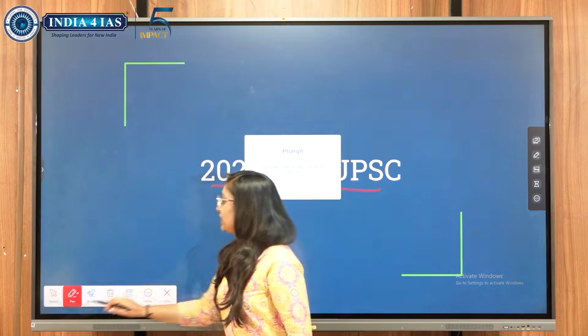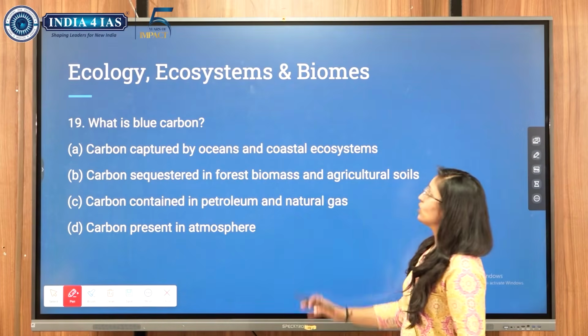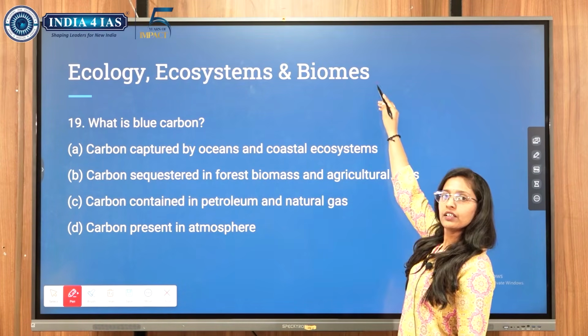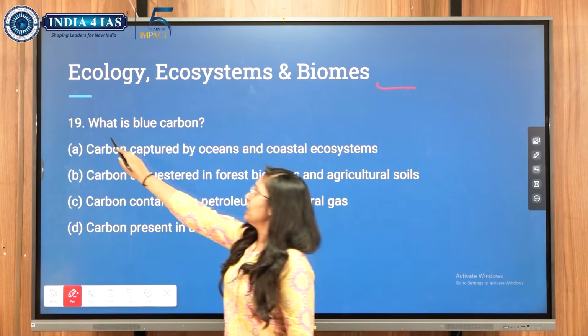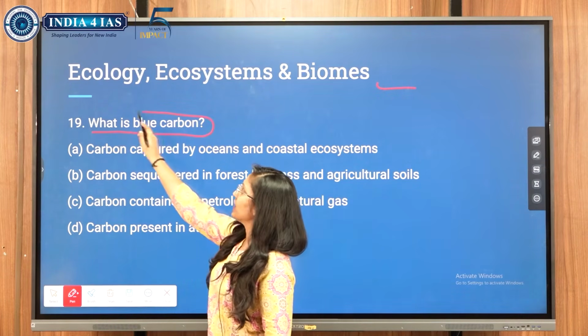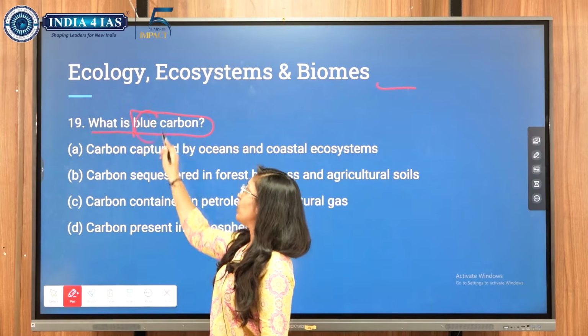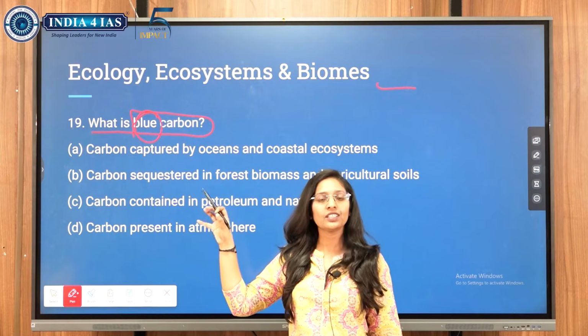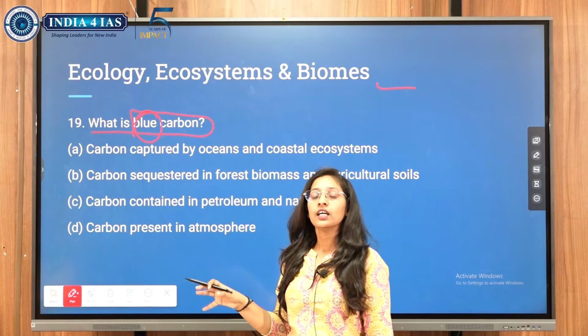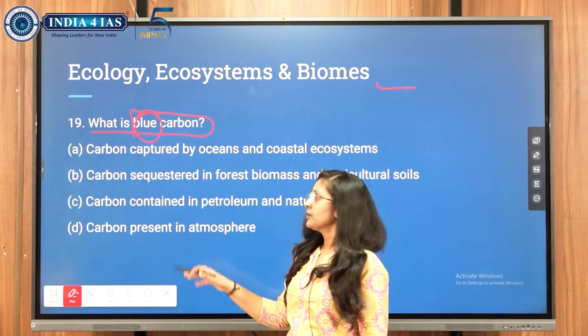Let's begin. The first question, ecology, ecosystem and biomes related. Here they are asking about what is blue carbon. Here you have to identify the code word that is blue, that is a color coding we can say. So let's see the options.